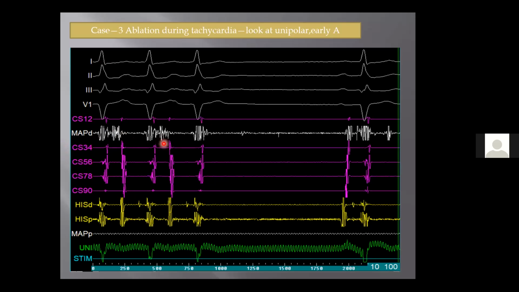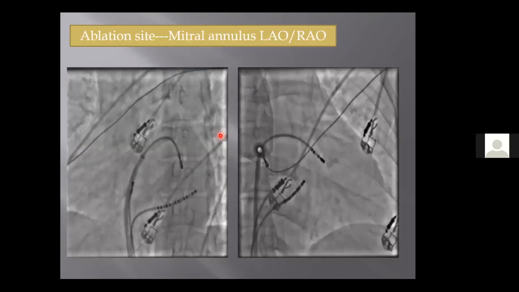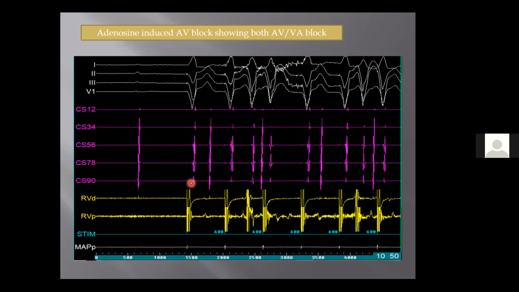And what are we trying to look for here? We are trying to find our mapping catheter A, which should be earlier than the A in the CS. So this is how you should be mapping. And here again, after the third beat, we see that V and A separate. So here, this was an ORT where we are trying to map an early A for ablation. And again, this was an antegrade approach where we had gone through transseptal puncture.